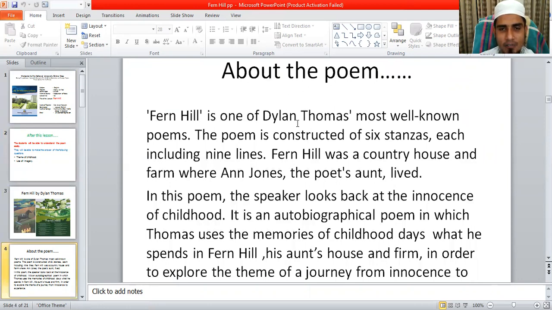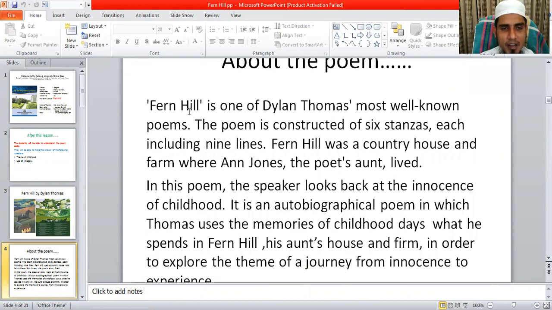Fern Hill is one of Dylan Thomas' most well-known poems. The poem is constructed of 6 stanzas, and each stanza includes 9 lines.